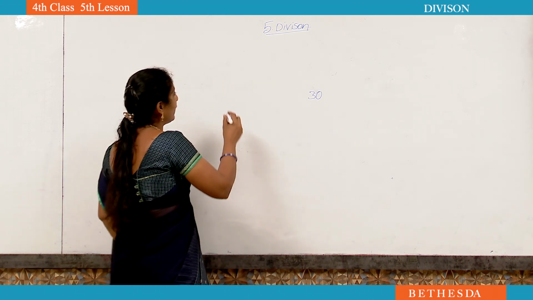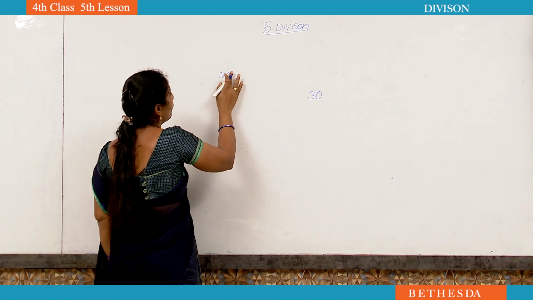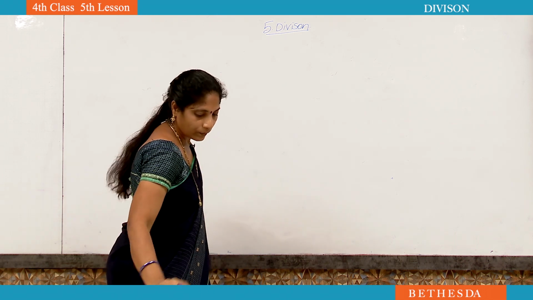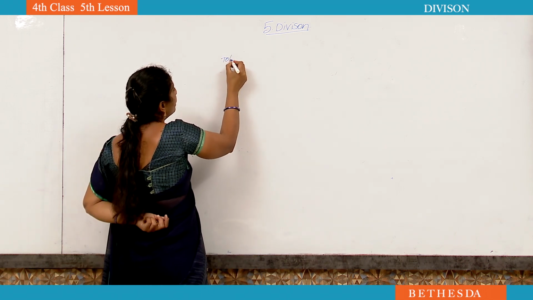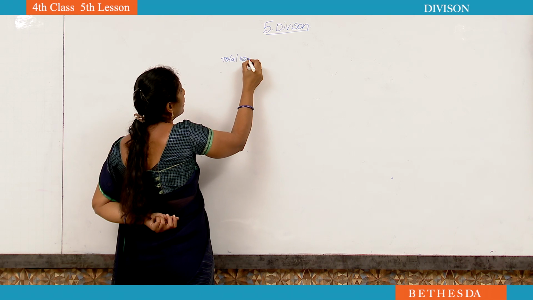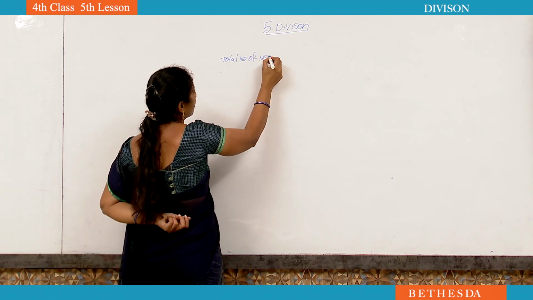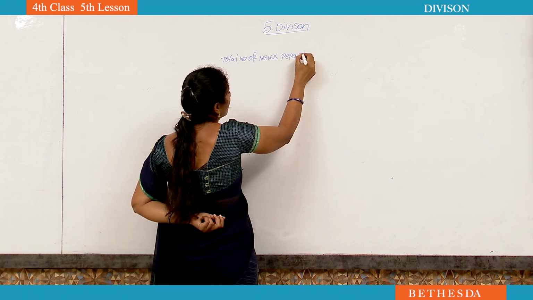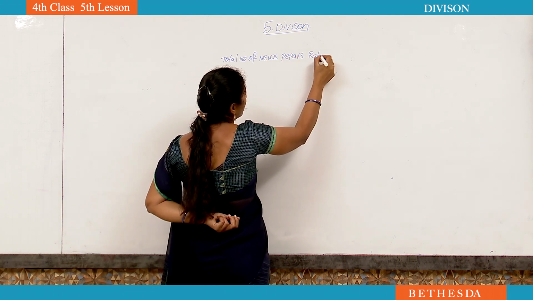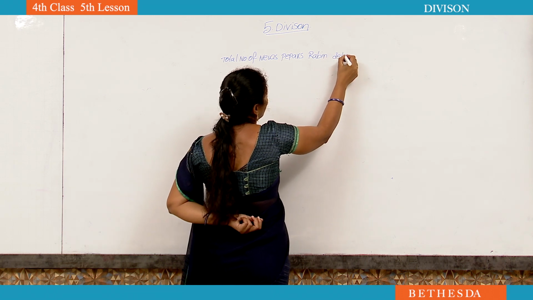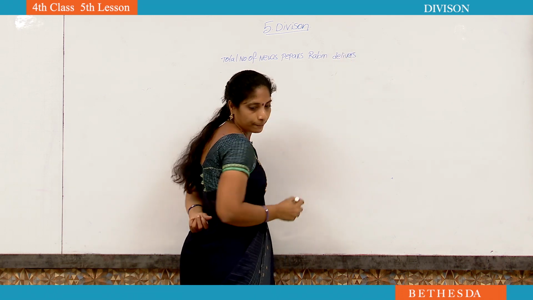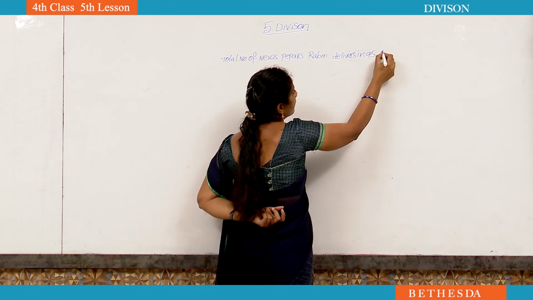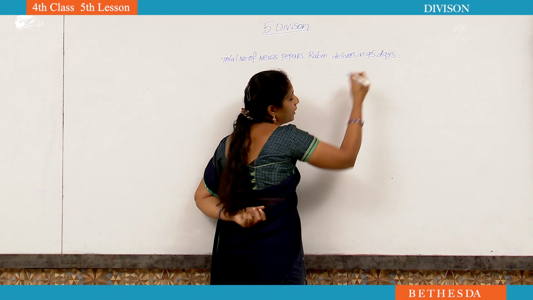Now I am going to write the first step: total number of newspapers Robin delivers in 95 days. How many can he deliver in 95 days?